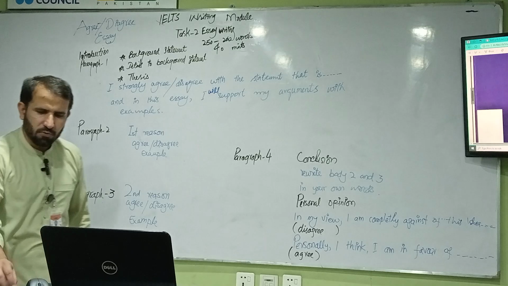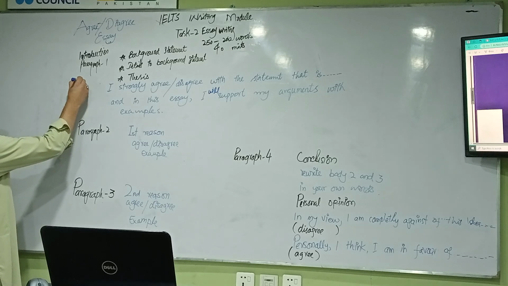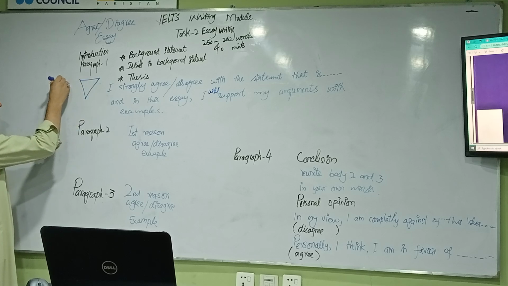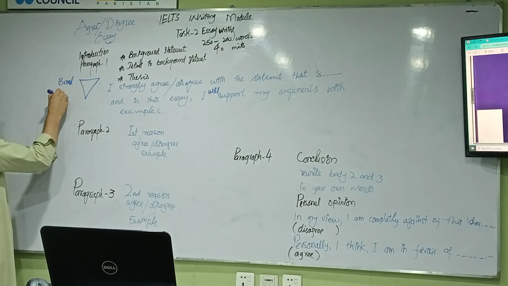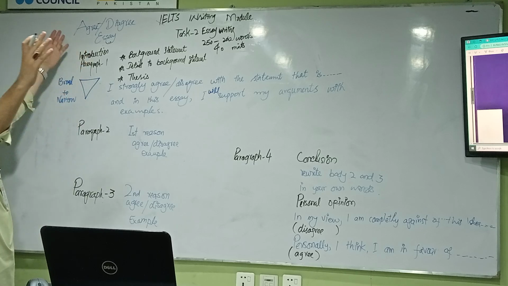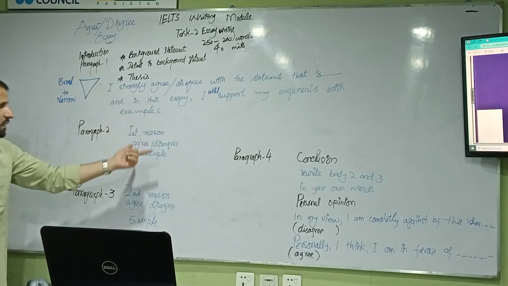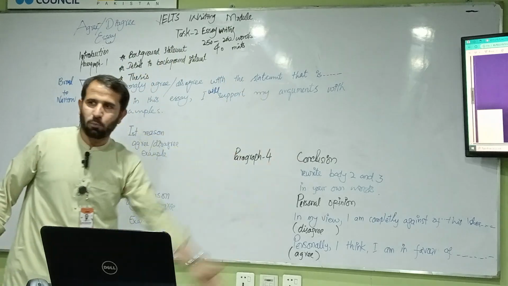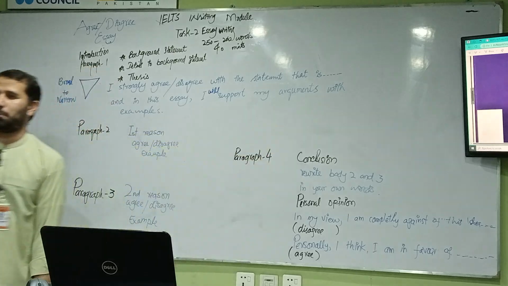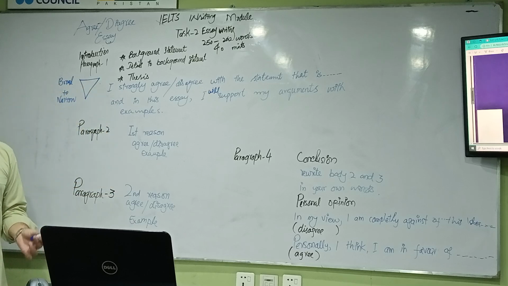Got it? What kind of approach will you use for writing the introduction? You will use this approach: from broad to narrow. You will elaborate first and then slowly and gradually come to the point. In this essay, I strongly agree with the statement that criminals should be put in jail. And in this essay, I will support my arguments with examples. That's it. The examiner is interested in the thesis, more in the body.